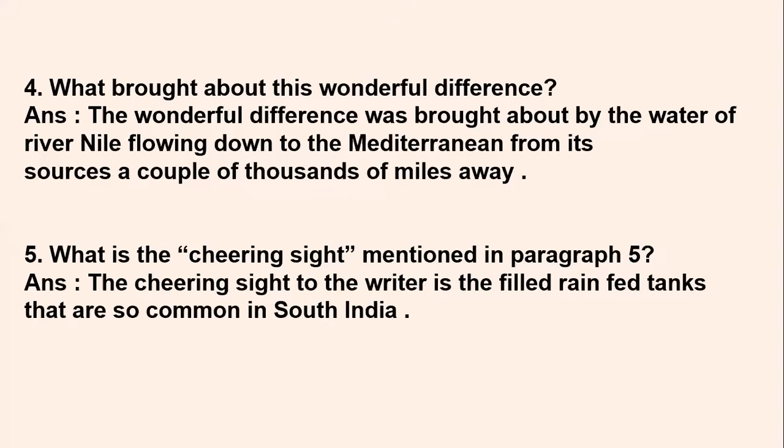The wonderful difference was brought about by the water of River Nile flowing down the Mediterranean from its sources a couple of thousands of miles away. So why do we see this difference? One side being a Libyan desert, on the other side, how come there is so much greenery? The answer is, the difference was brought about by the water flowing with River Nile, and it flows down to the Mediterranean.